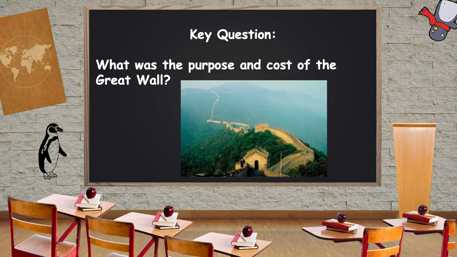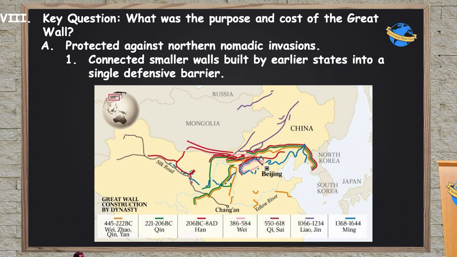It's during this period we saw an expansion of what we now call the Great Wall of China. So, what is the purpose and cost of the Great Wall of China? Well, first and foremost, it was designed to protect from the Mongol nomadic people up here in this area who are coming down to Chinese territories.